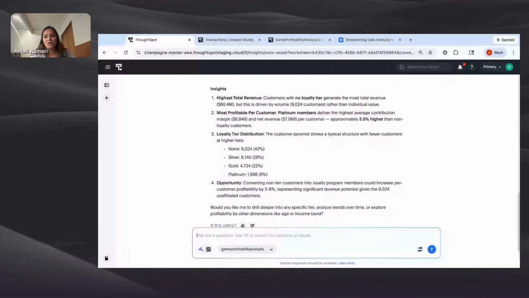So you just saw how quickly, within almost 10 minutes, I was able to bring data from two different sources, blend them together, use spreadsheet and SQL to transform the data, push it to SpotCache and run Spotter on it. The entire flow was very, very seamless and empowered me as the analyst and CFO. So it empowered the analyst to provide clean, AI-ready, analysis-ready data to my CFO. And as CFO, I had the superpower, in this agentic era, by just having to talk to my data.